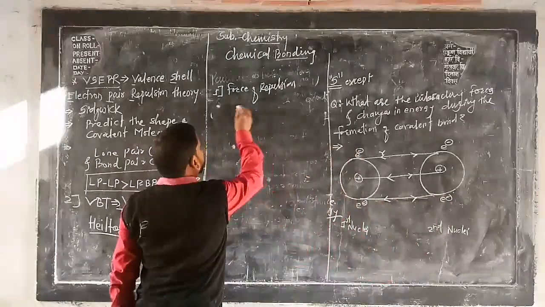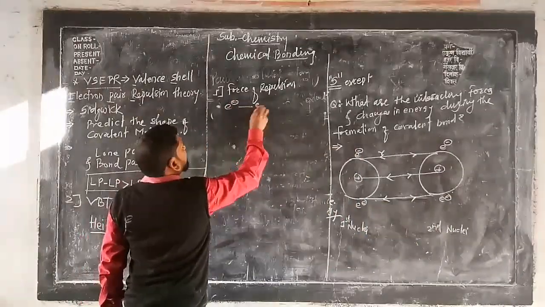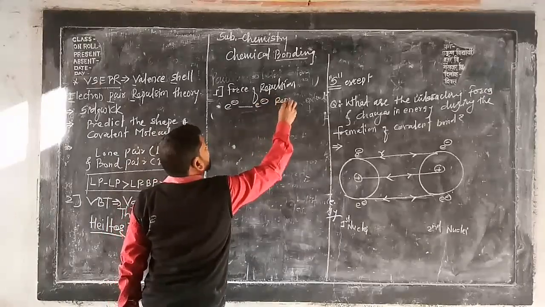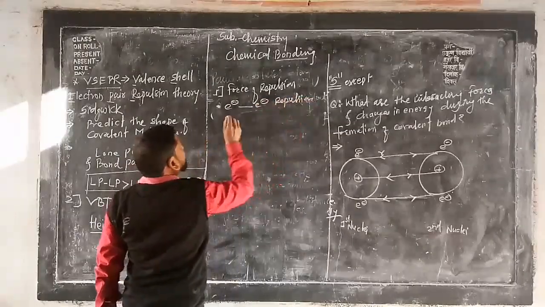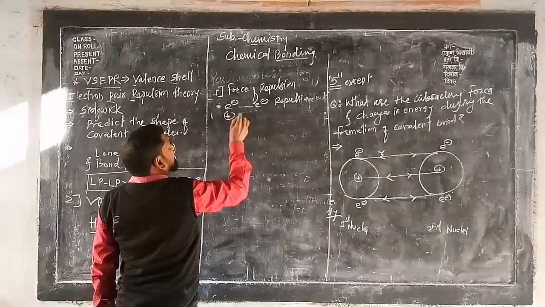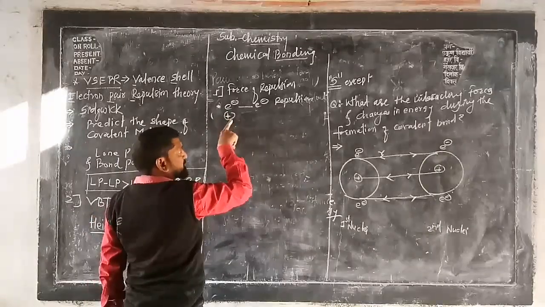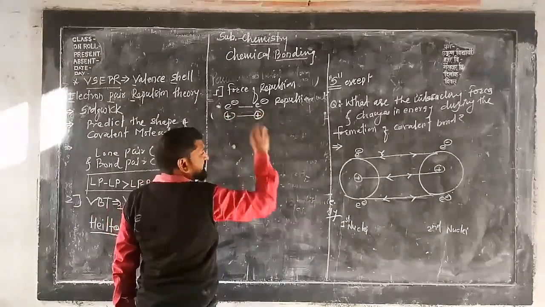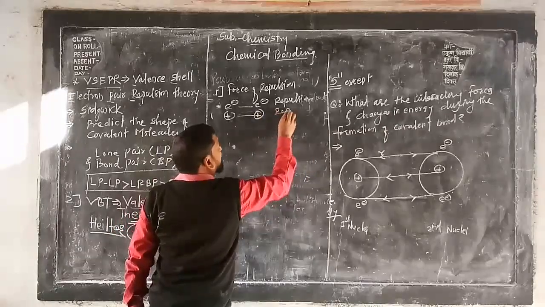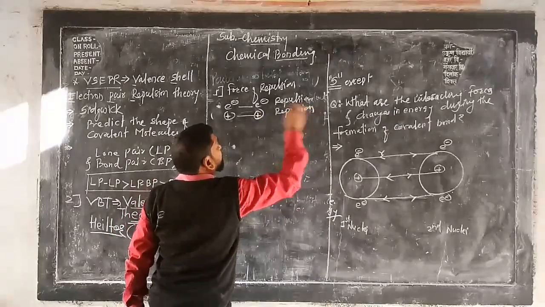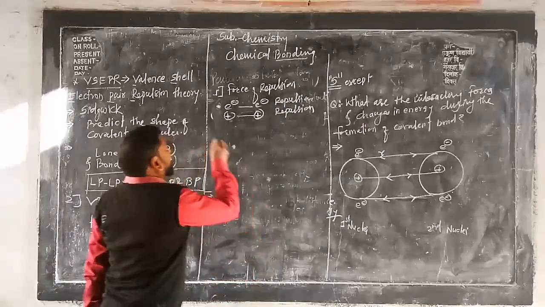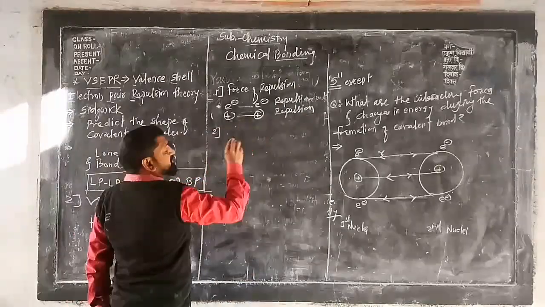So this is electron repulsion. The nuclei, shown by positive charge, and the positive charge of the other atom again repel. Understood? Now let us discuss the second force which comes into play.